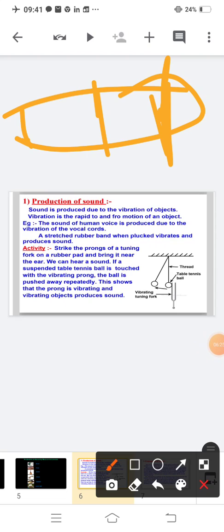Now strike the sponge of a tuning fork on a rubber pad. Clear? Bring it near the ear. If you bring it near the ear, you will hear the sound which is produced by the tuning fork. Now, if a suspended table tennis ball is touched with a vibrating prong, the ball is pushed away repeatedly. This shows that the prong is vibrating and vibrating objects produce sound. Clear?